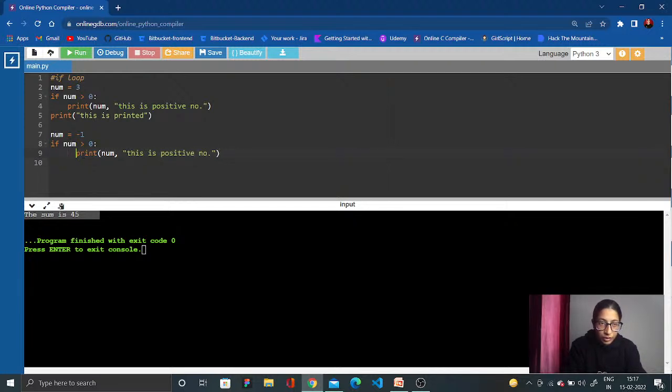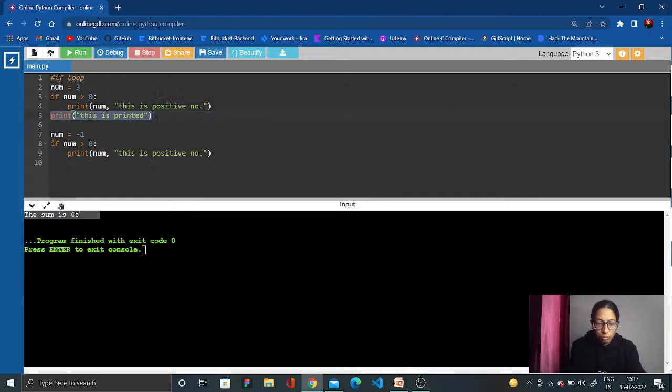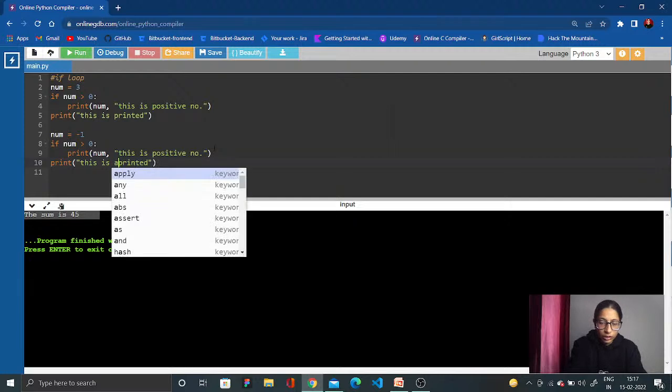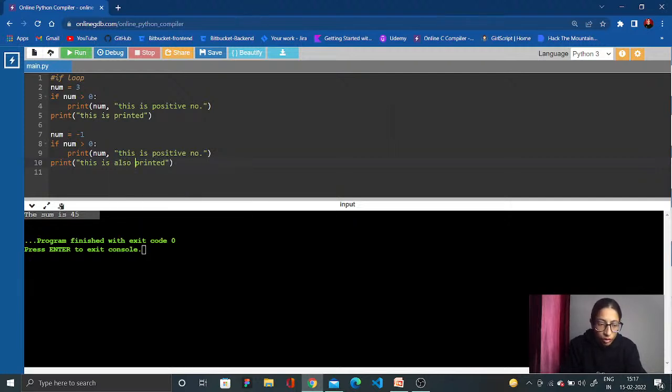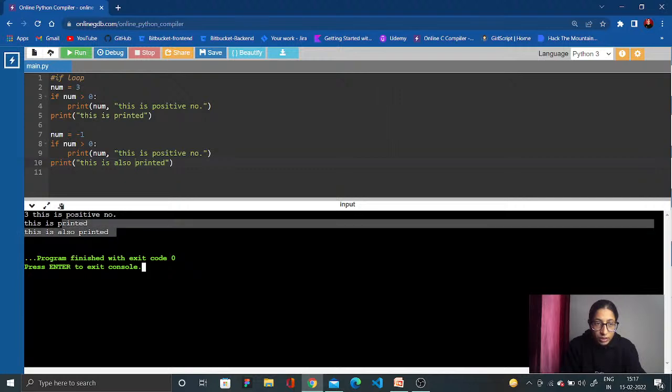Let us give an indentation, and same we will print that this is also printed. Now I don't know whether it will take an input or not. Let us print this. Okay, correct. So 3, this is a positive number, it is greater than 0. Then again it came that this is printed and this is printed.